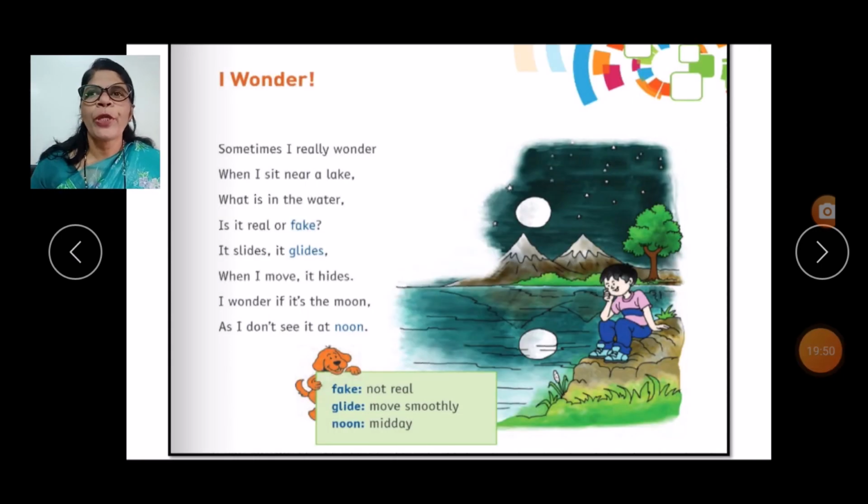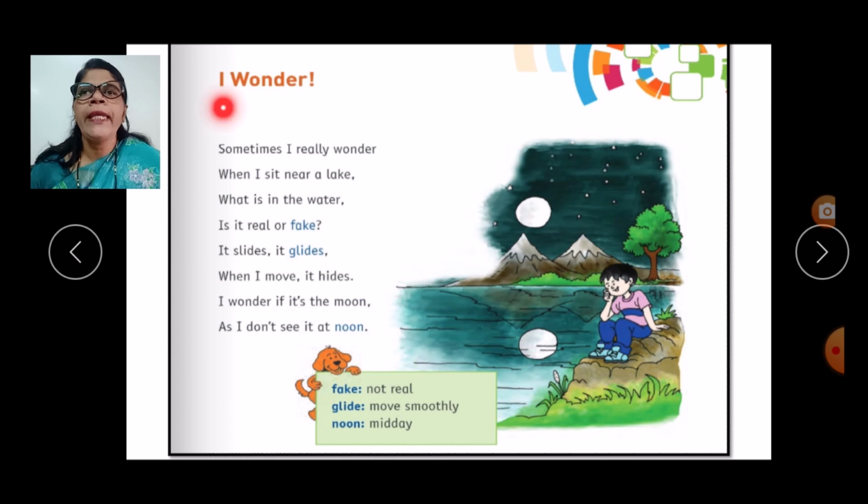Now we're going to the poem, children. As I'm reading, just put your finger after each and every word that I read. I wonder. Sometimes I really wonder when I sit near a lake. What is in the water? Is it real or fake? It slides, it glides. When I move, it hides. I wonder if it's the moon, as I don't see it at noon.